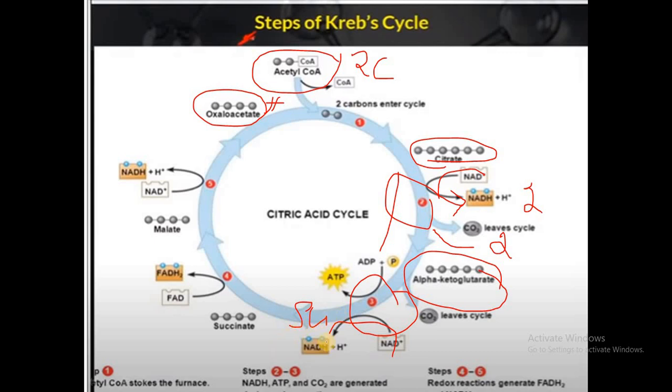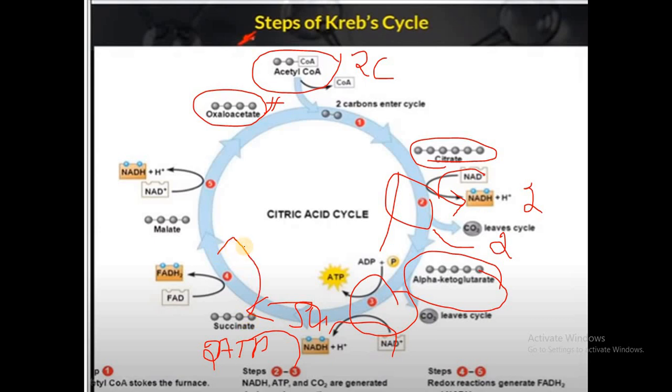The next step is the conversion of succinyl CoA to succinate. And remember, during this step a molecule of ATP is synthesized. So as 2 molecules of acetyl CoA are entering into the Krebs cycle, whatever the outcome we get, you have to multiply that with 2. So for the conversion of succinyl CoA to succinate, 2 molecules of ATP, that we have to remember. And then the next step is the conversion of succinate to fumarate.